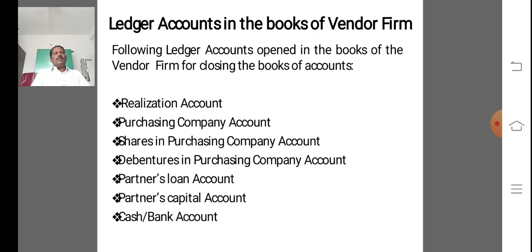Once again I repeat, it must be noted that the shares and debentures received from the purchasing company as purchase consideration are divided amongst the partners, in the absence of any specific agreement among the partners, in the final capital balance or final claim ratio. So that is very important.